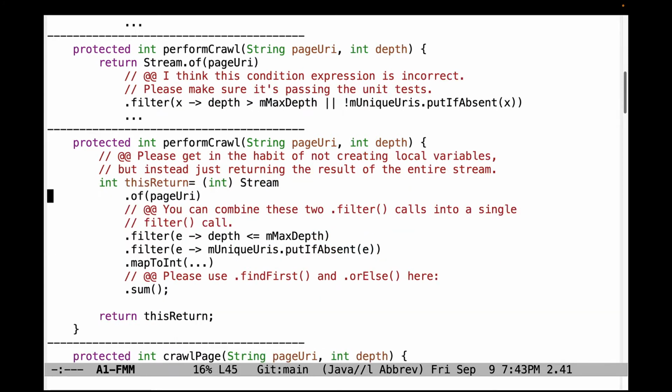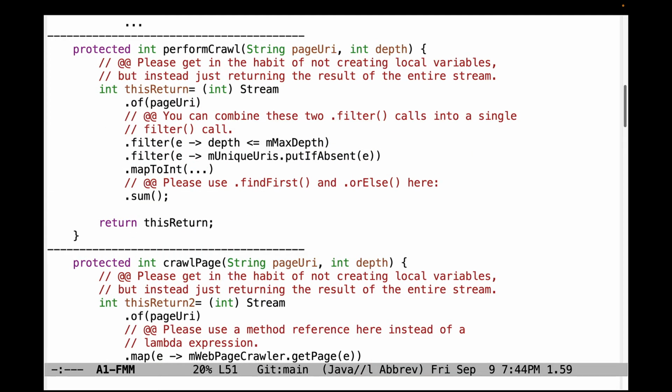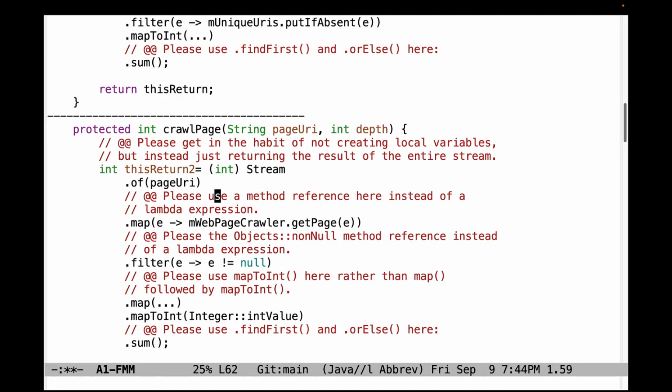but please make sure everything is passing the unit tests to make sure. Also, please get in the habit of not creating local variables just to return them at the end of the method, but instead just return the result of the entire stream. And of course, you can cast it if you need to. You can combine these two filter calls into a single filter call, a little bit more concise. And please use findFirst and orElse here instead of using sum. And I think you may be able to change mapToInt as well, just to map, but double check that. Again, please don't declare local variables, but just return the result of the stream.